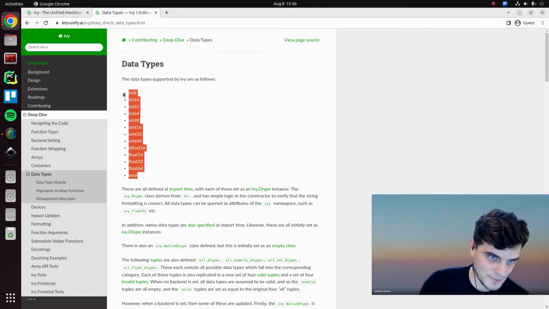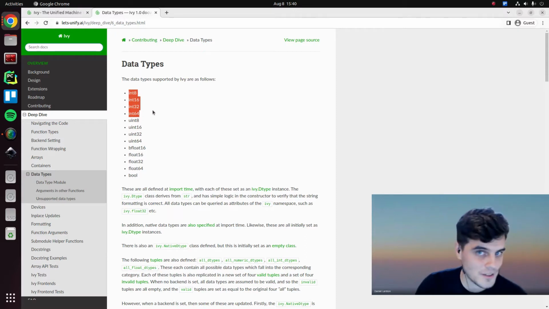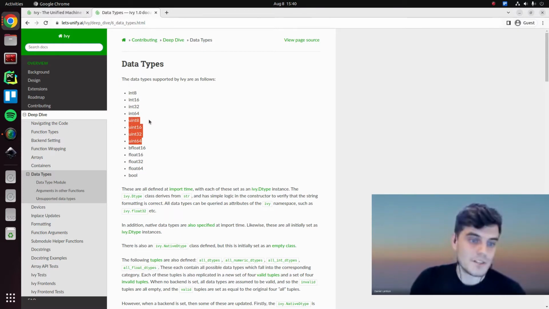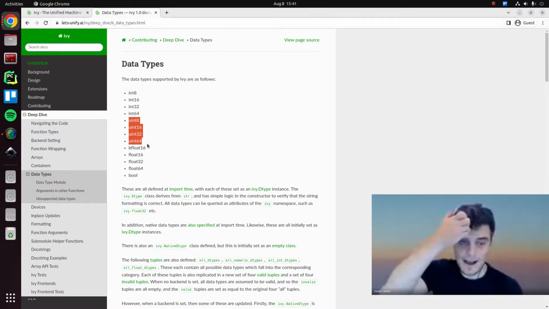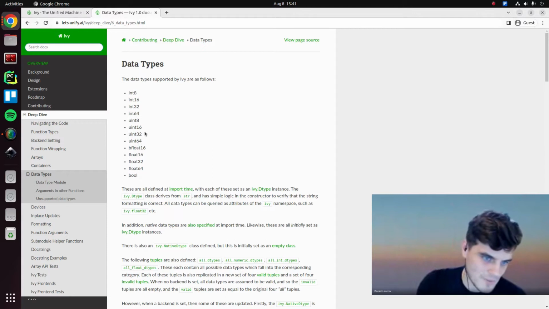Here are all the data types supported in IV. There are 4 integer data types depending on the number of bits used to represent the value. There are 4 different types of unsigned integers, which basically are integers which don't have a sign, so they're only positive. Again, there's 8-bit, 16-bit, 32-bit, 64-bit. We then have bfloat 16, float 16, float 32, and float 64.